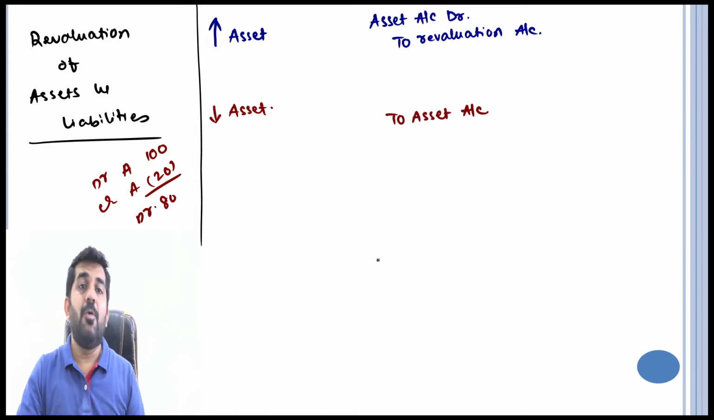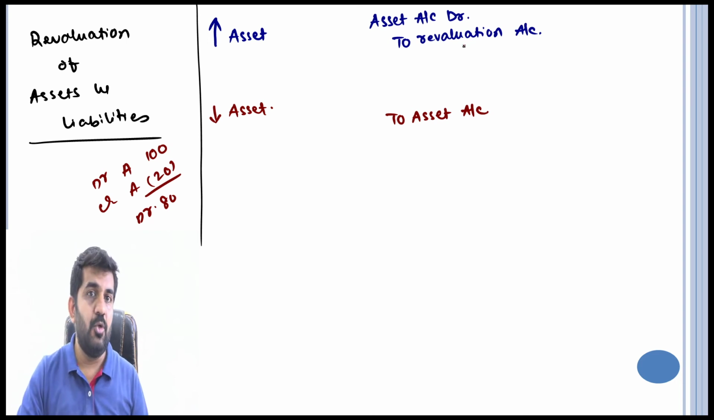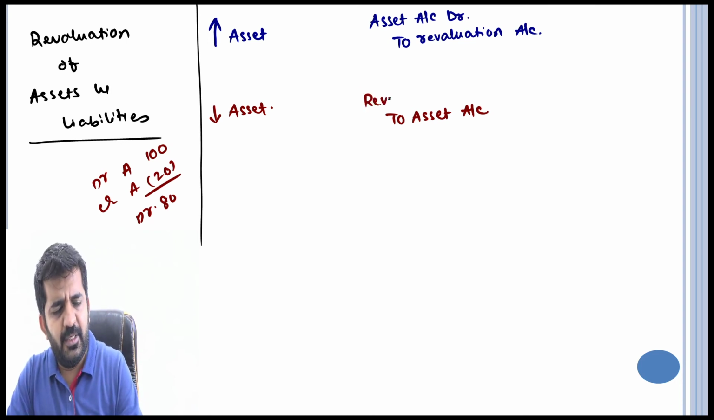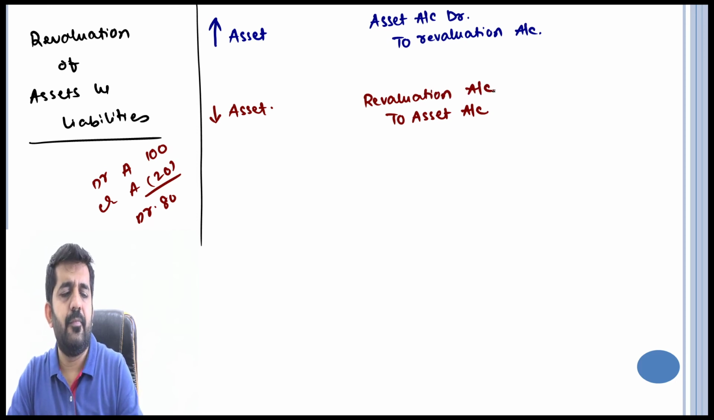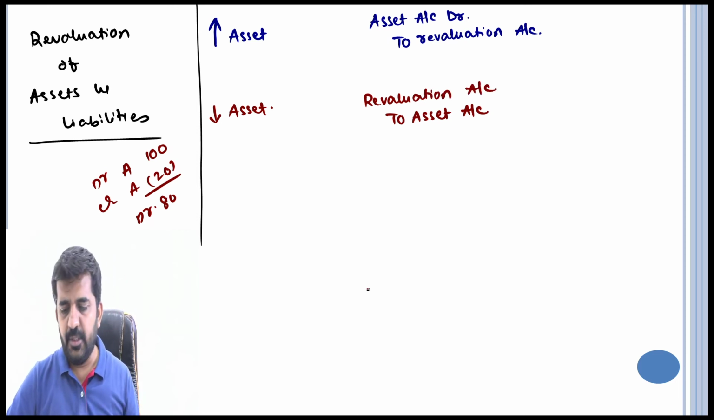to asset account. What will be debited? Again, there is no account to debit it, and so what will be debited is revaluation account. That's correct.